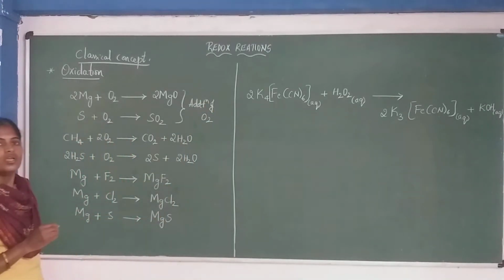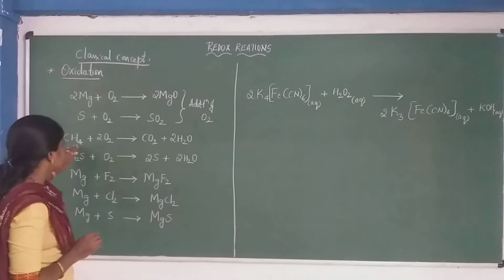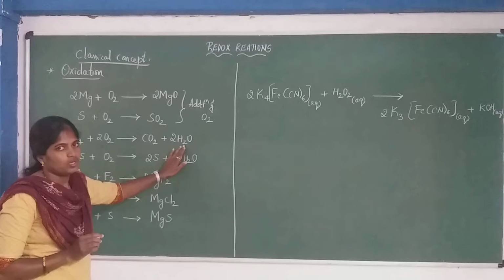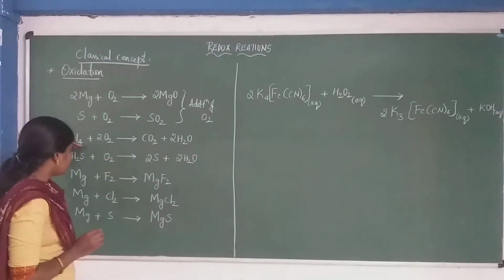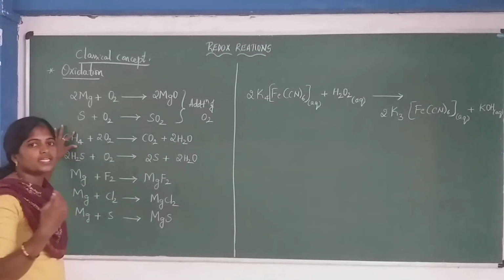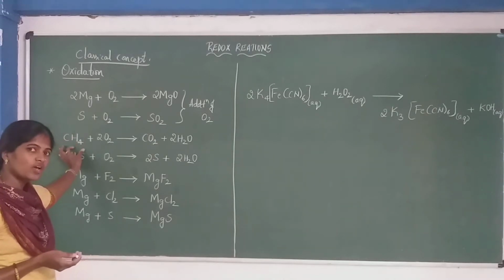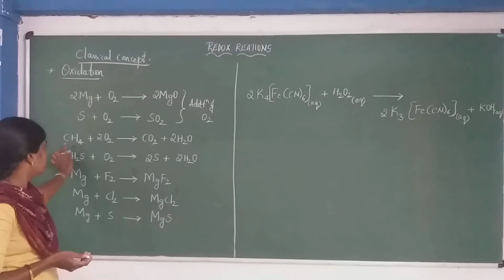Coming to the next reaction, methane combines with oxygen to form carbon dioxide and water. Here in methane the hydrogen is removed.